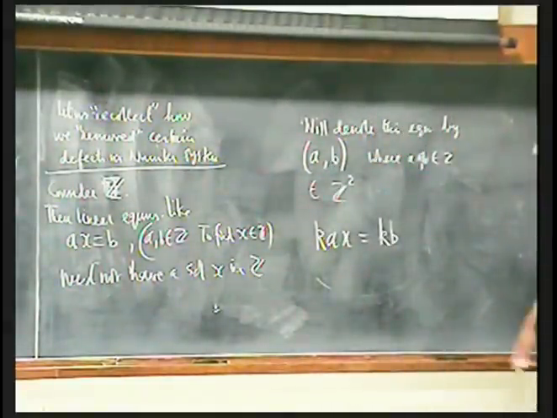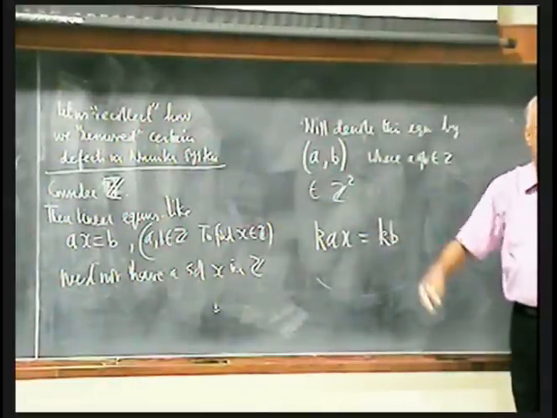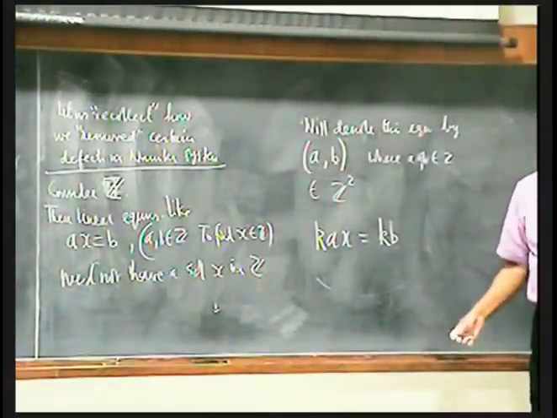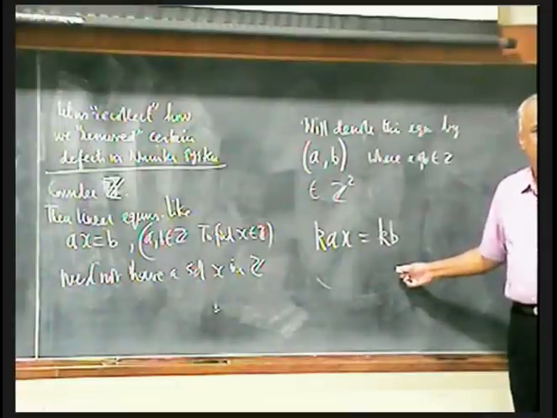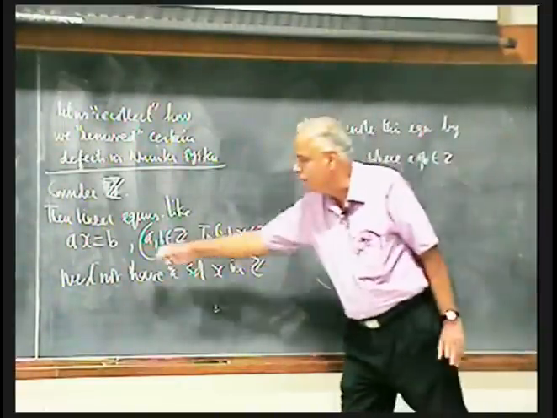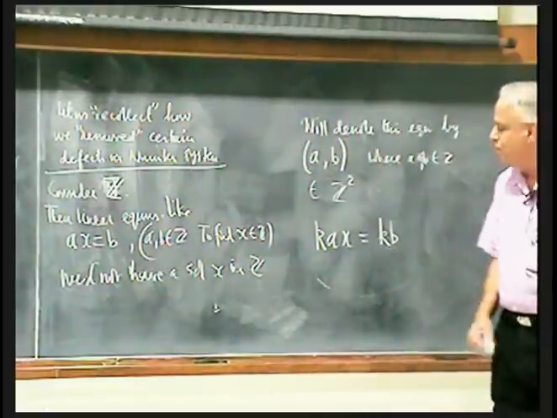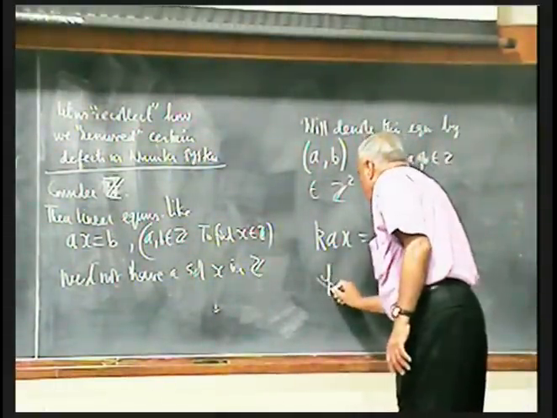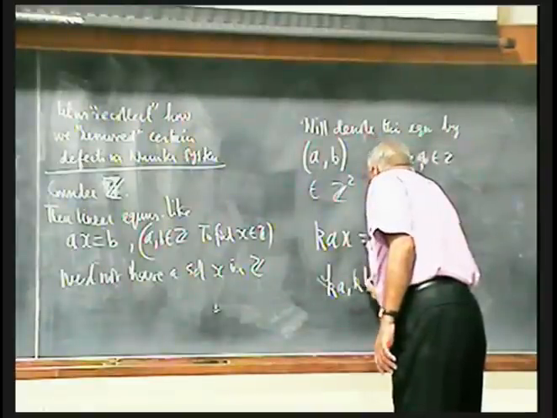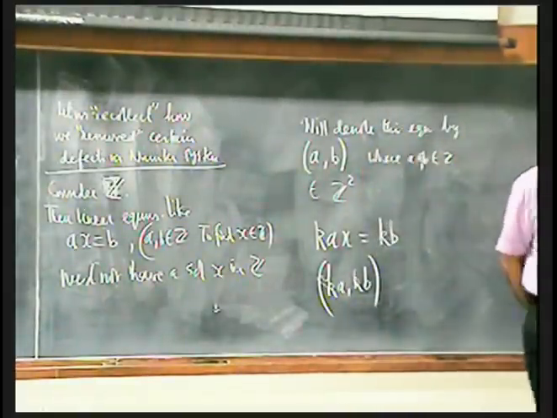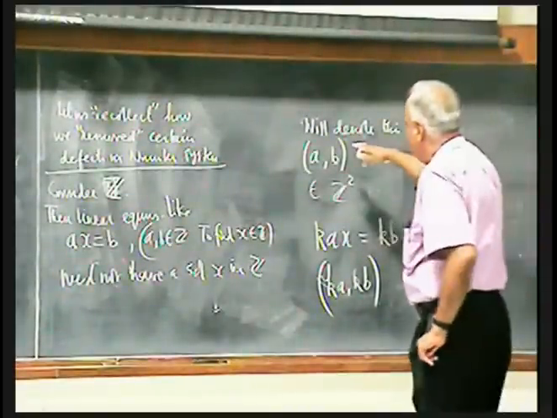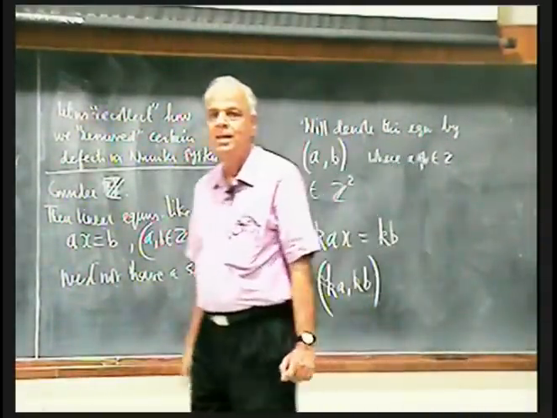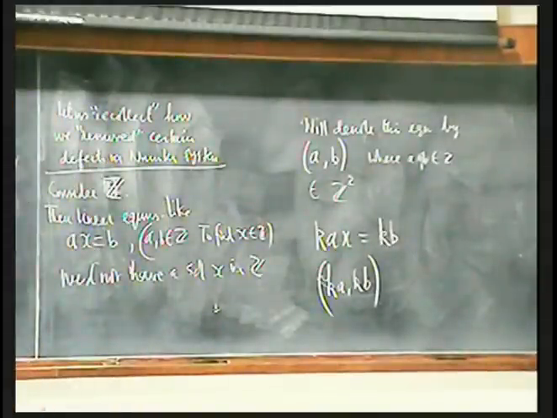So the solution of this equation must be the same as the solution of the equation Ax equal to b, or the number I get from this equation must be the same number that I get from that equation. But this number I would have denoted as Ka and Kb. So I want AB to be the same as Ka, Kb.